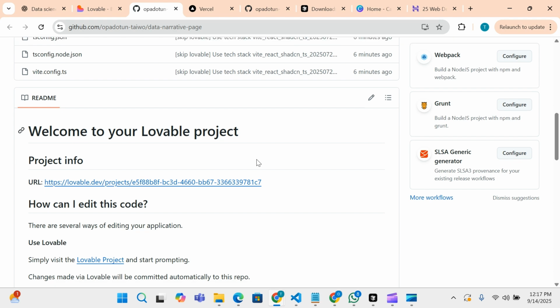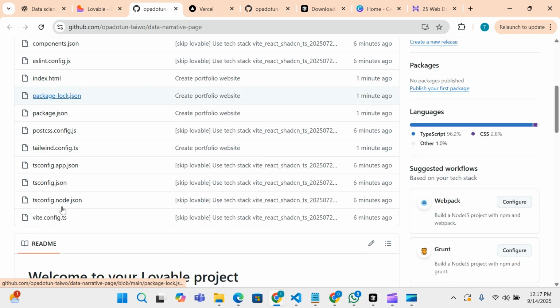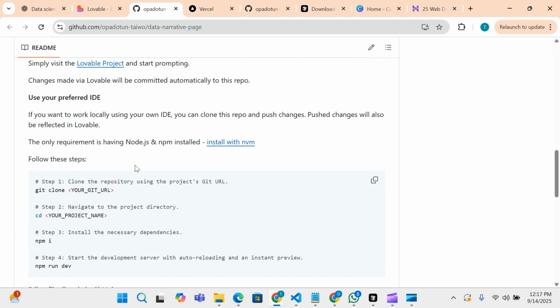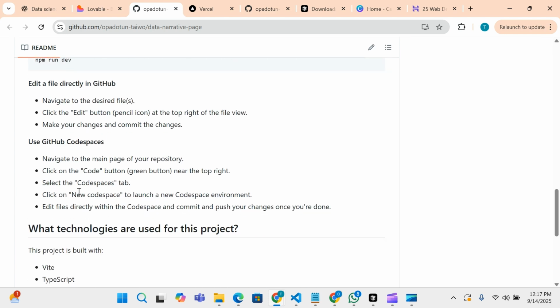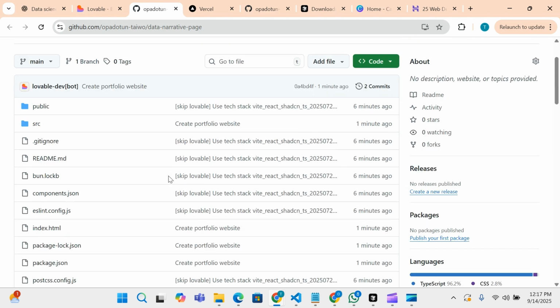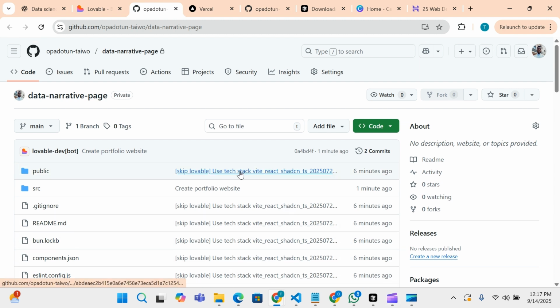So it built everything here now. So you can see this is our repository and you can see everything here. You can see the explanation of the code, how it can be edited and everything, just like a real developer trying to come up with a solution like this. So yeah. So the next part is to bring it to Cursor, do some minor edits, and then deploy it. I mean, that's how you vibe code.